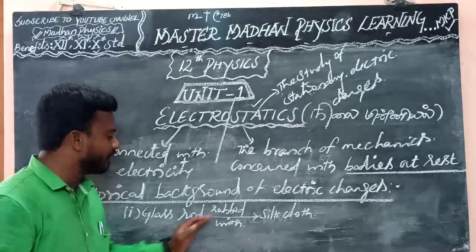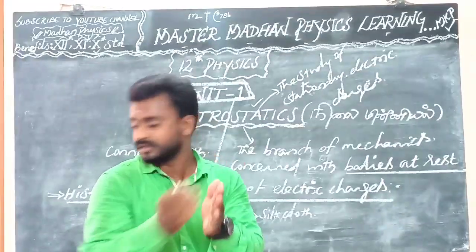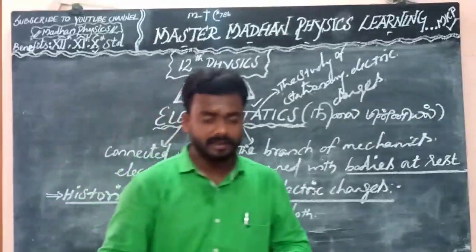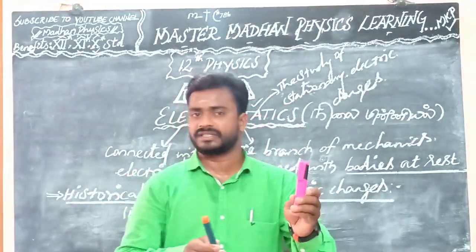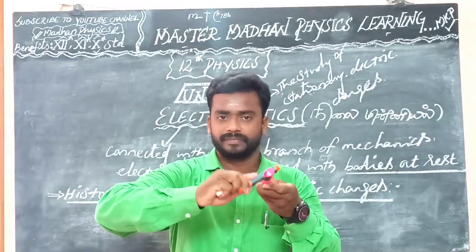So see, take one example. This is the glass rod, this is the silk cloth. Going to rub like this.